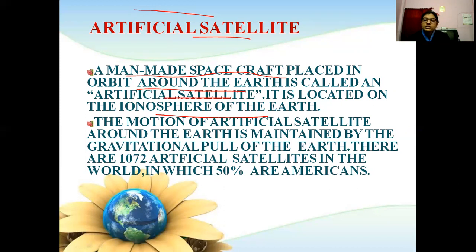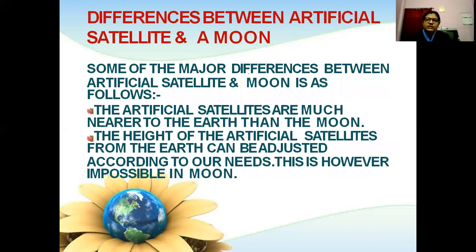There are 1072 artificial satellites in the world, of which 50% are American. Difference between artificial satellites and the moon.